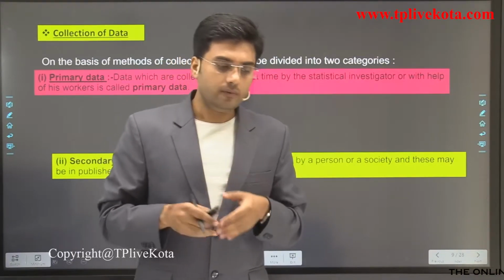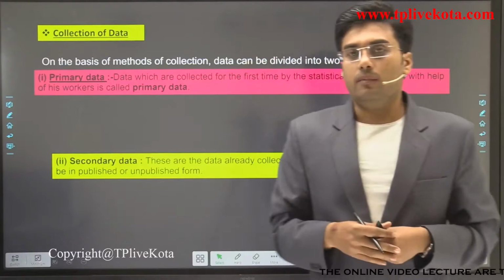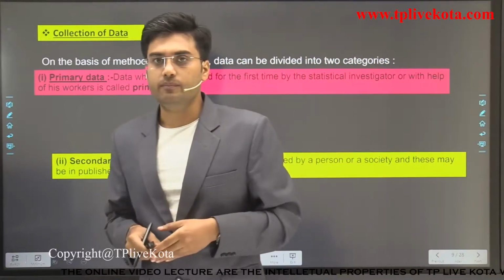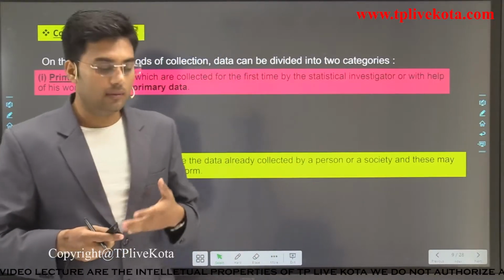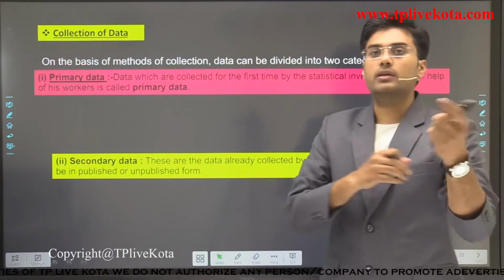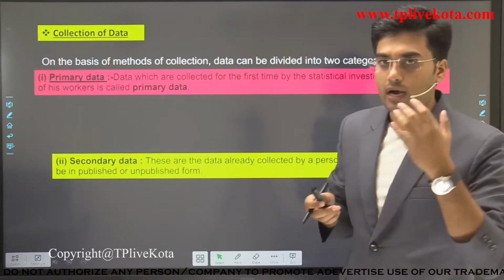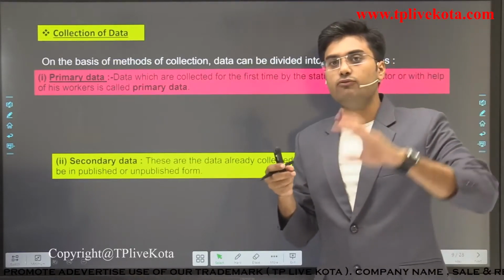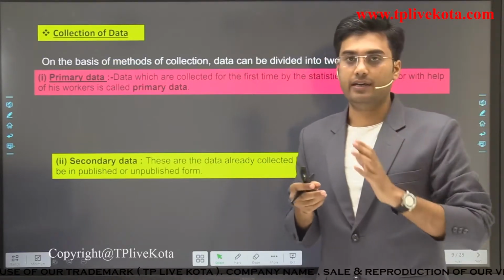Now, the principal of your school wants to collect the data, but he does not have time. So he told me, give me the data which you collected from your class. Okay, then these data for the principal are what? Secondary data.